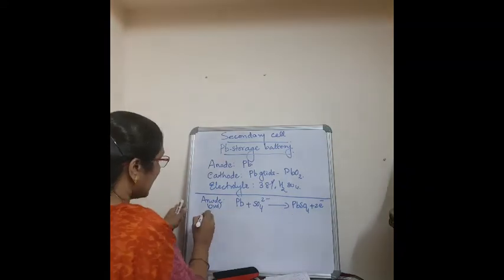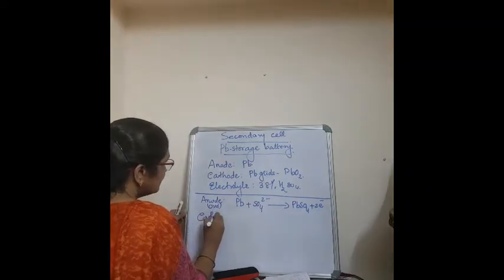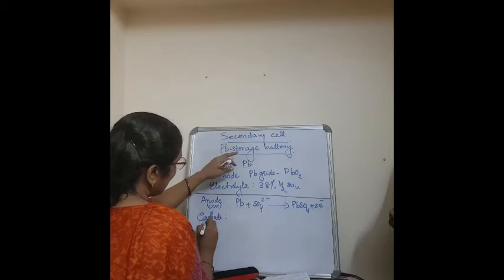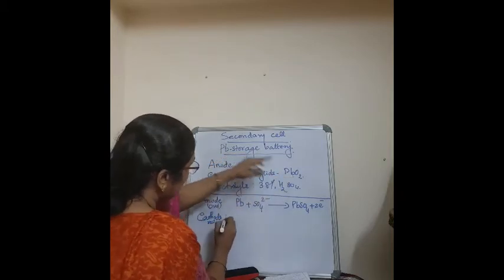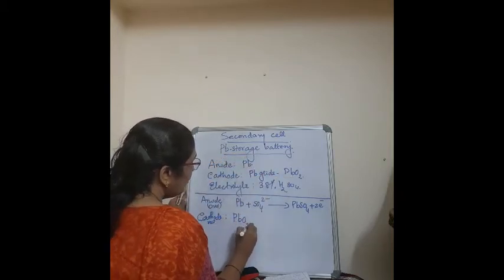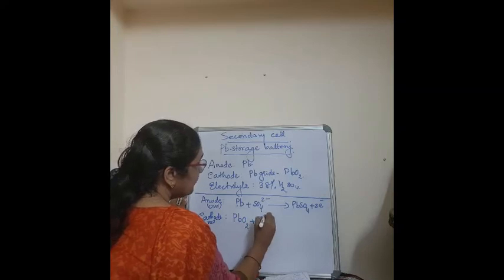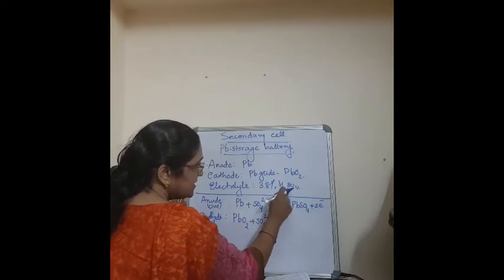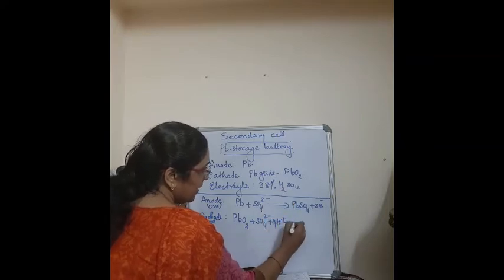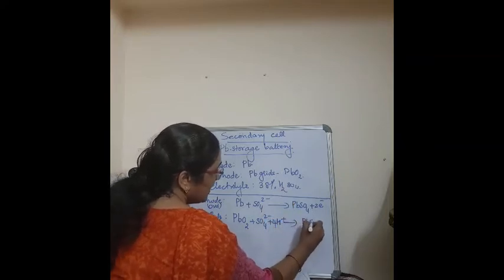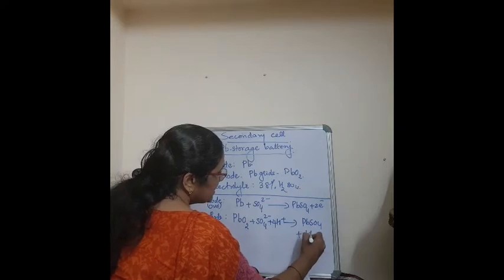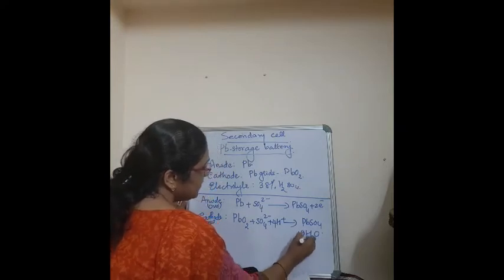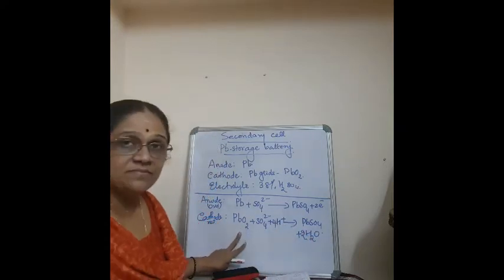Okay. Now what is the cathode? Cathode means reduction. What is the cathode? PbO2, correct? Now PbO2 plus, listen carefully, SO4 2 minus plus H plus, where H plus is from the electrolyte, will give PbSO4 plus H2O. See, this you have to study.